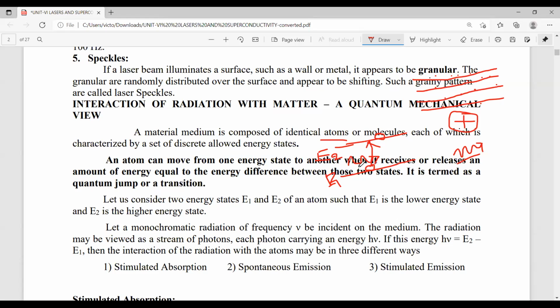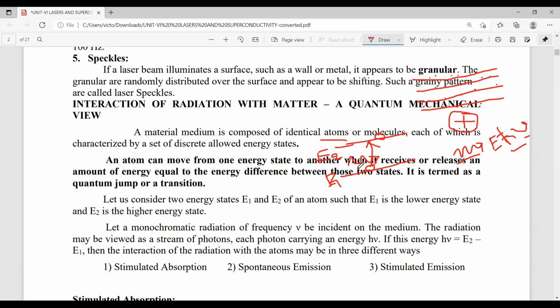By observing this photon, the energy of the photon is E equals h nu. Here h is called Planck's constant and nu is called frequency.